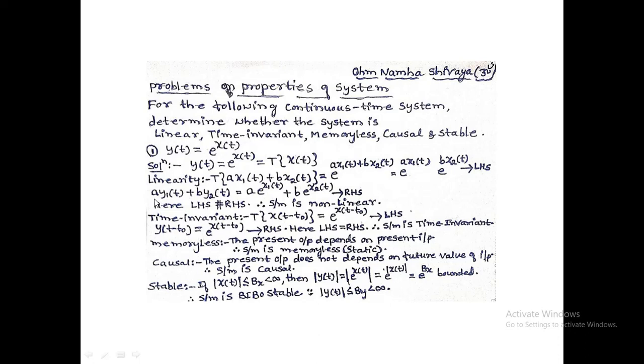RHS is simple. According to the definition of linearity discussed in the previous slide, the RHS of linearity is a into y1 of t plus b into y2 of t. Just y of t is given, I have to calculate y1 of t. Y of t equals e to the power of x of t. What is y1 of t? y1 of t equals e to the power of x1 of t, and y2 of t equals e to the power of x2 of t. Just substitute the values of y1 of t and y2 of t, and we have this equation.